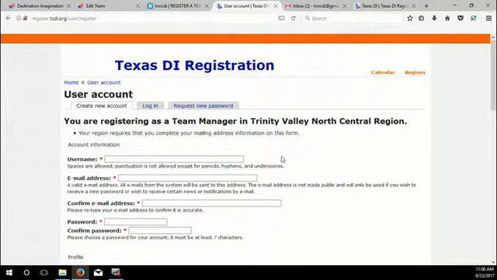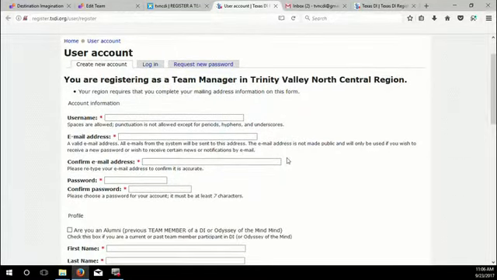The reason for doing it this way, starting out from the TVNC website, is because it pre-fills some of the important fields. So you won't have to provide that information. So we start out, we're going to use an account that I've already planned for.